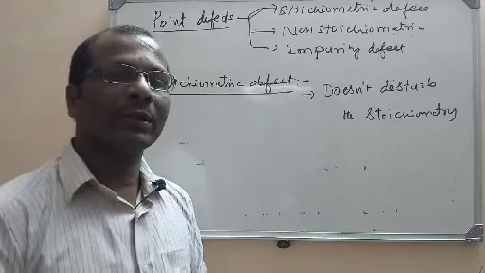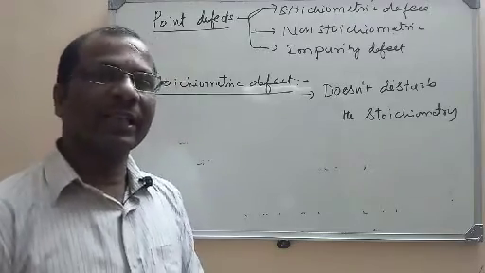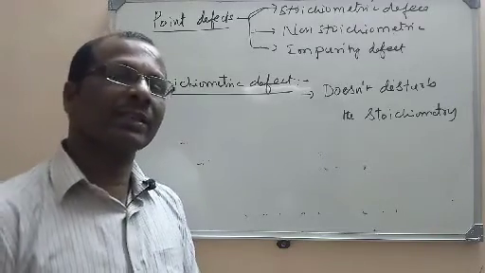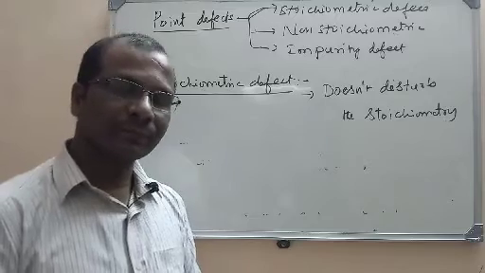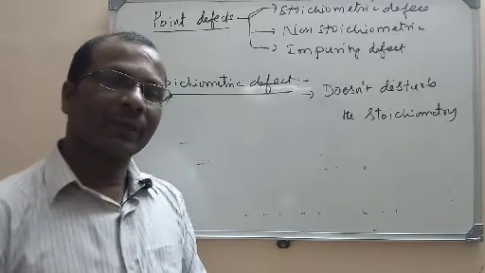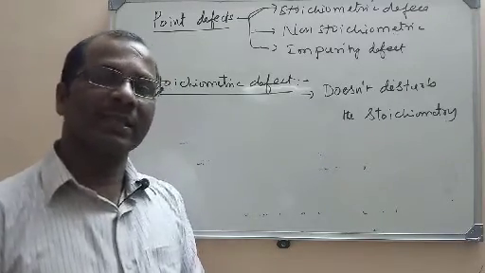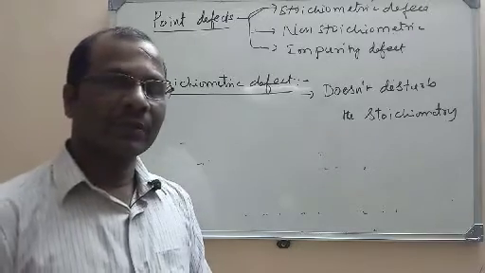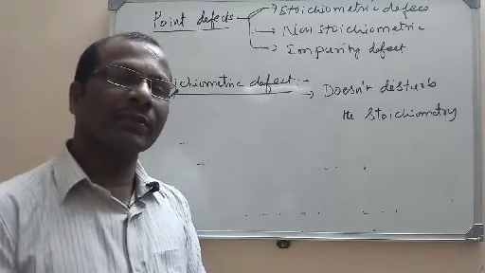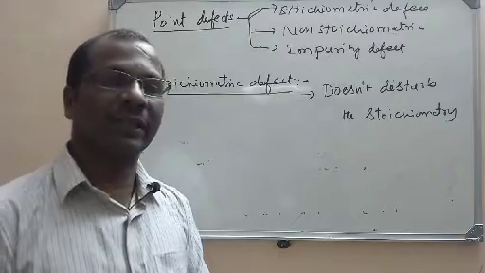For example, let us take some 10 NaCl particles. In the crystal, there are 10 NaCl molecules. That will give 10 Na plus and 10 Cl minus. So the ratio between the sodium and chloride ions is 1:1 here.